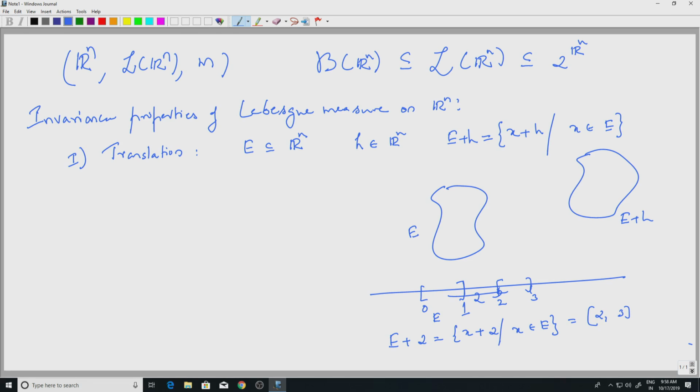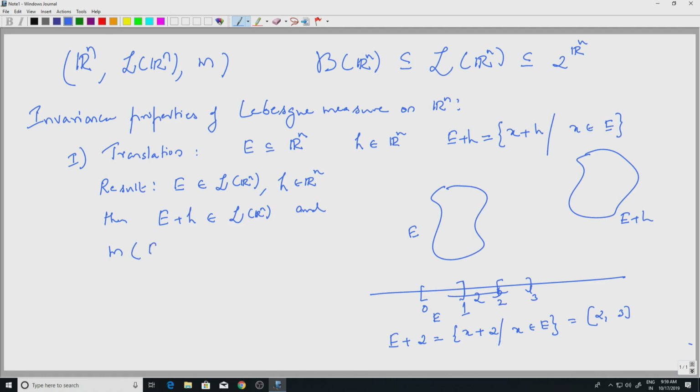Let me write this as a result. These are easy results, but these are very important results as well. If I take a measurable set E in the Lebesgue sigma algebra L of Rn, and you fix a vector h in Rn, then first of all E plus h is also measurable, that is one assertion, and the measure does not change.